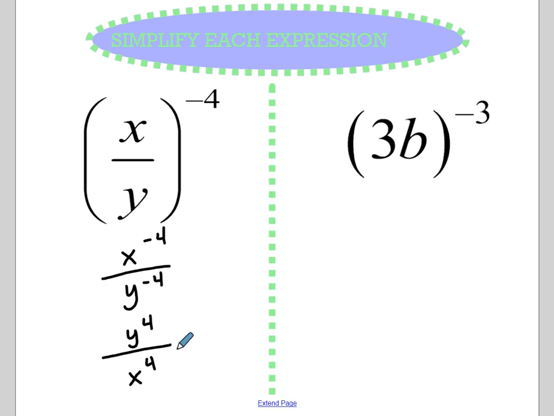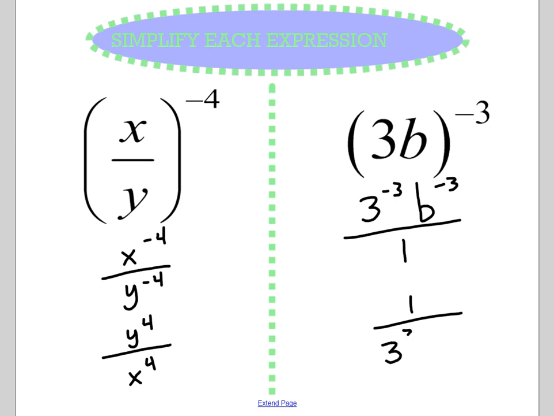Here we have -3 is going to be raised to the -3 power. We have b raised to the -3 power. This whole thing is over 1. So once again, because we have negative exponents, they need to flip to the bottom. So we have 1 over 3 to the 3rd, b to the 3rd.